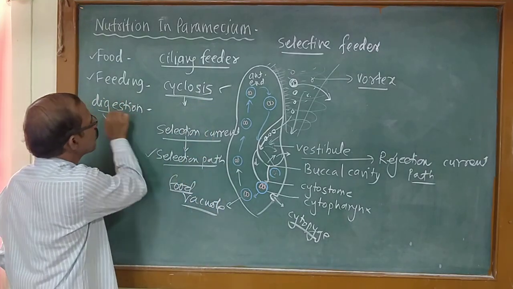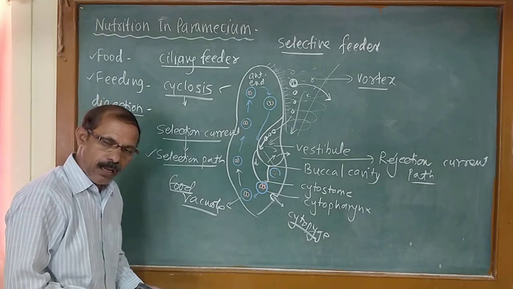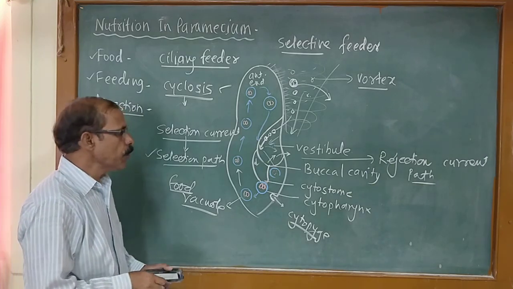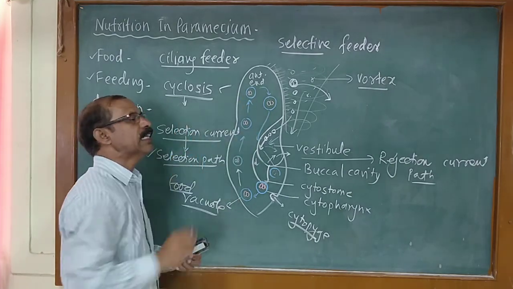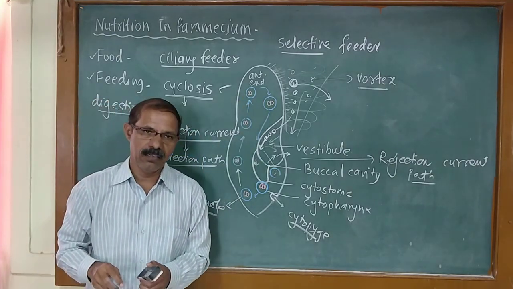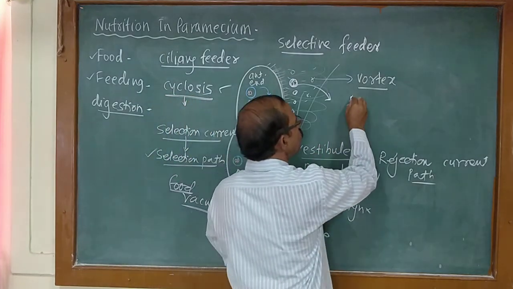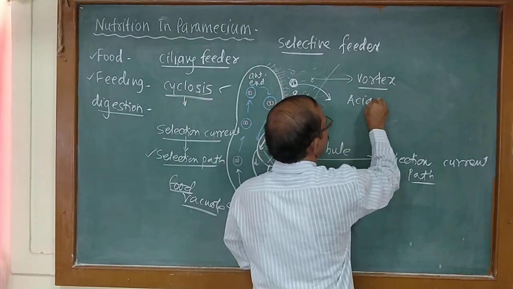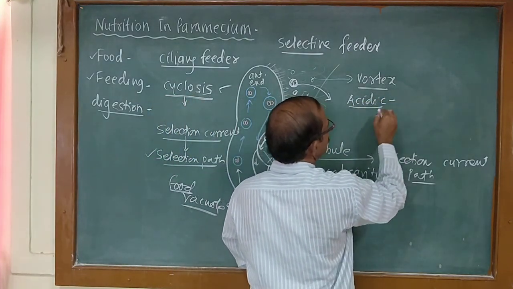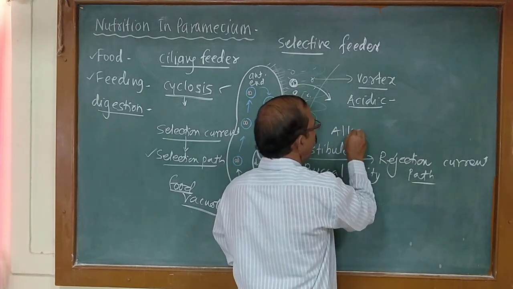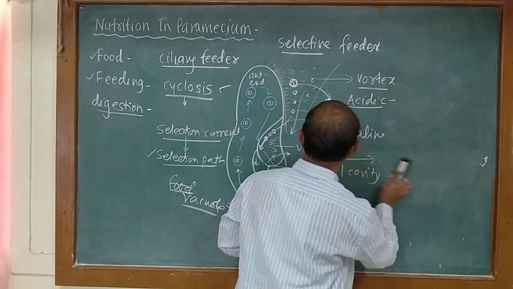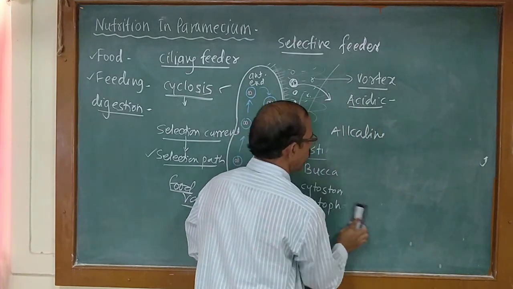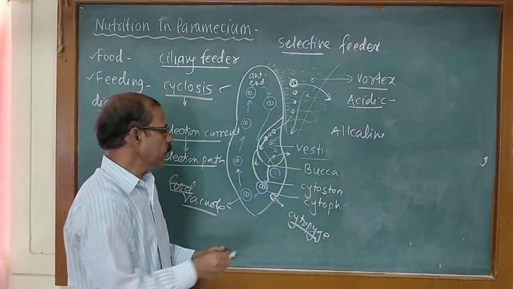The next one is digestion. While moving in the endoplasm, the food particles get digested. The food is digested in two media. The first one is acidic medium and the second one is alkaline medium. I will clear this part. Acidic and alkaline medium.